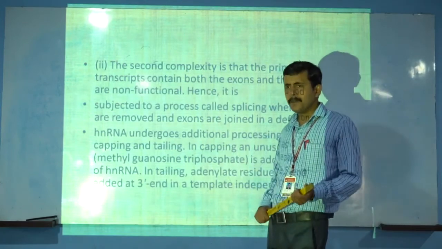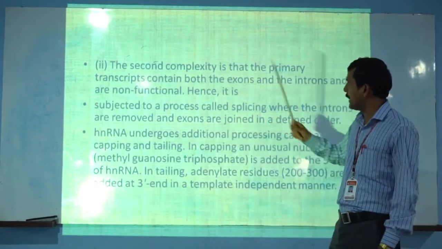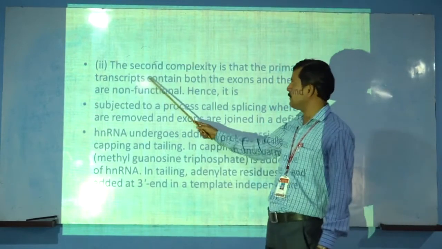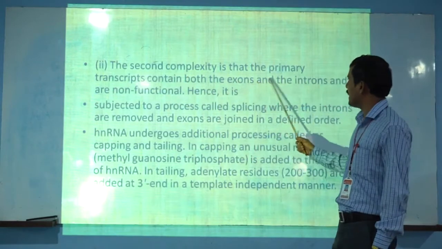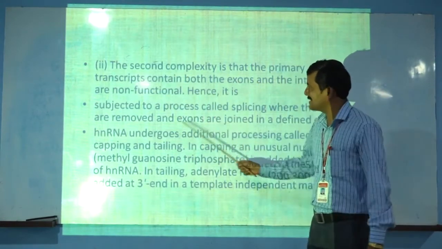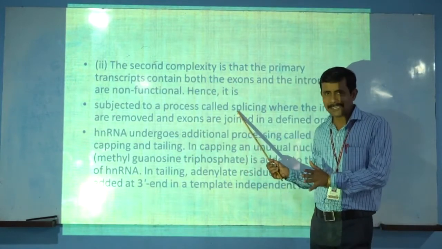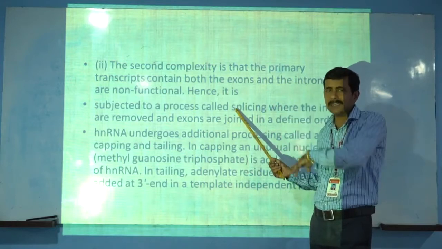This is the first complexity, and this is the second complexity. The primary transcript contains both exons and introns, and is non-functional. Hence it is subjected to a process called splicing.